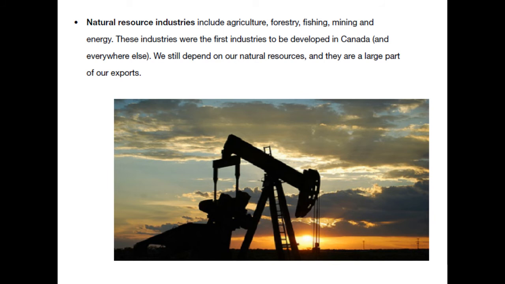Natural resource industries include agriculture, forestry, fishing, mining, and energy. These industries were the first industries to be developed in Canada and everywhere else. We still depend on our natural resources, and they are a large part of our exports.